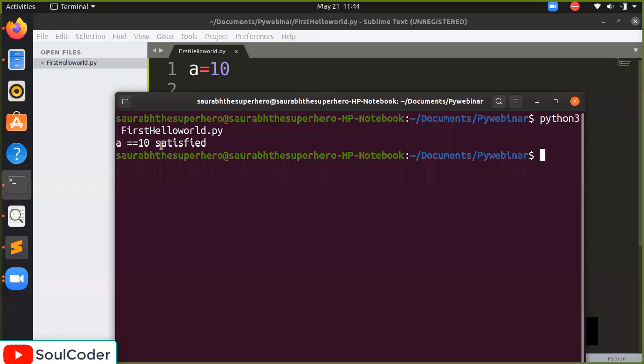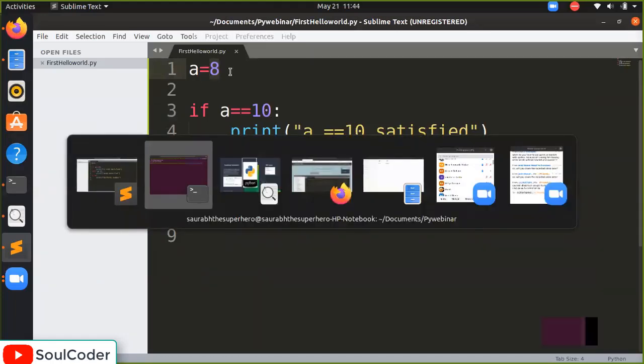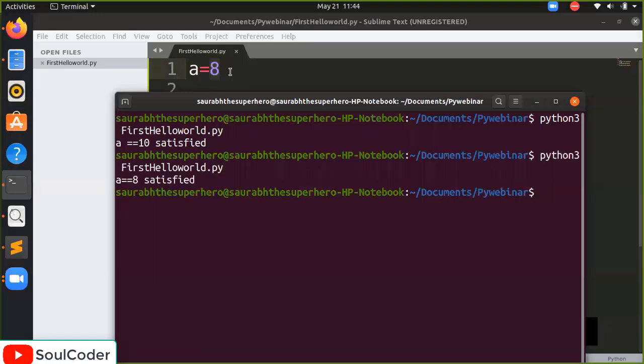A equal to 10 is satisfied. Do you see? But what if I change the number to 8? I'm going to run again. Remember, we have changed the value here to a equal to 8. Now what is it? A equal to 8 is satisfied here. Okay?